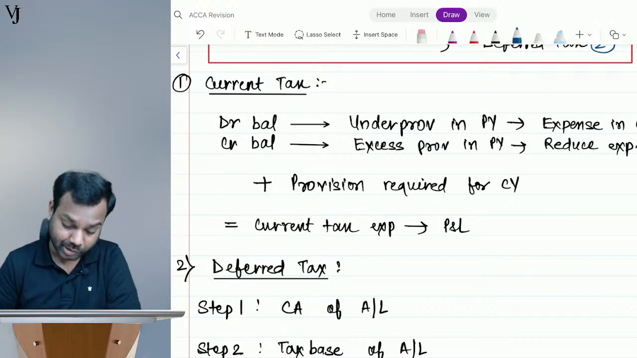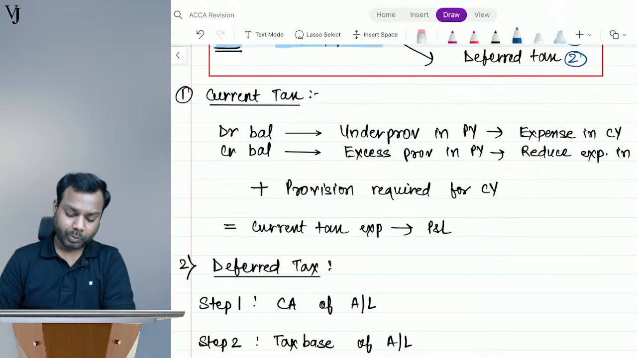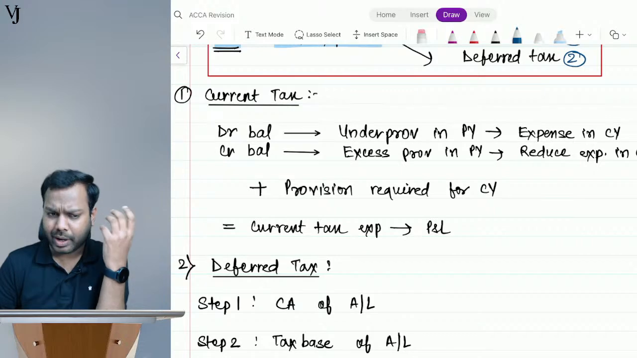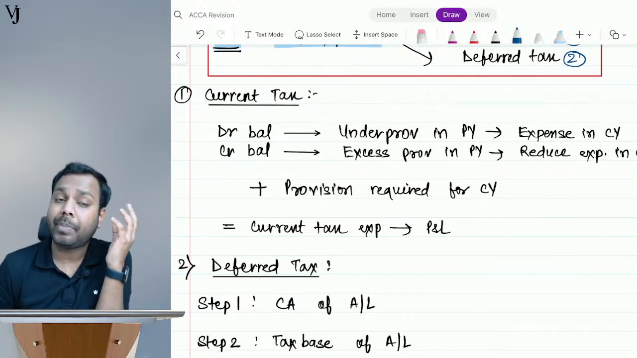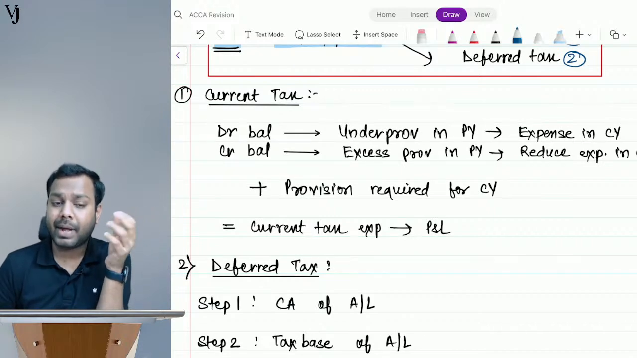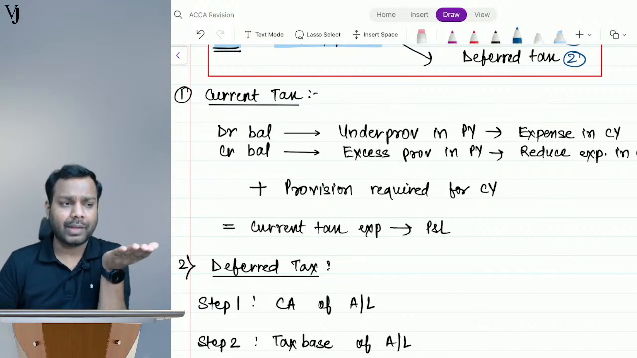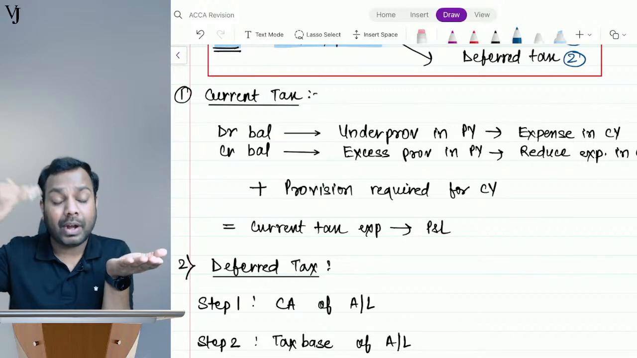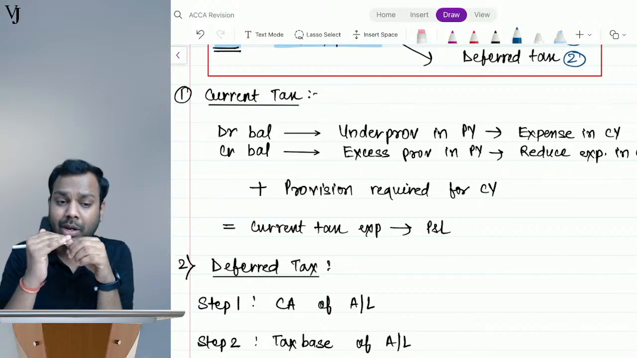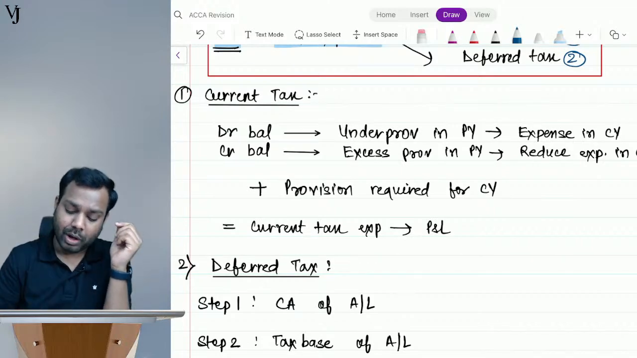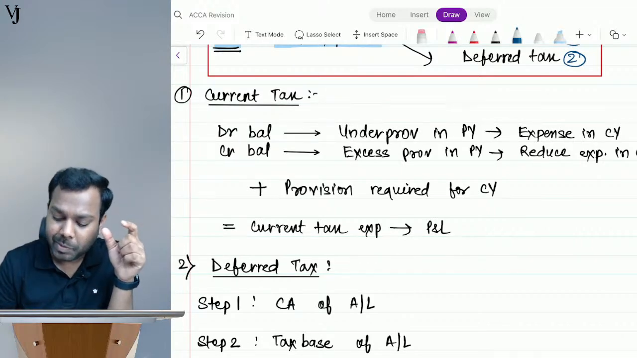Okay, understand. Current tax. The debit balance of current tax shows that it's an under provision I have made in the previous year. I have made a provision of X, but I have paid an amount over and above that. That's the reason why it is showing a debit balance. So it means I have to record the excess as an expense in the current year.